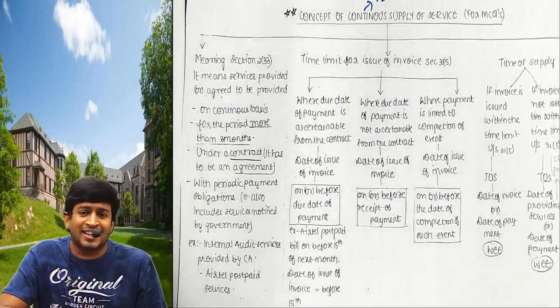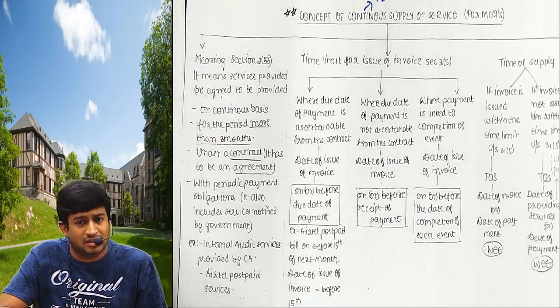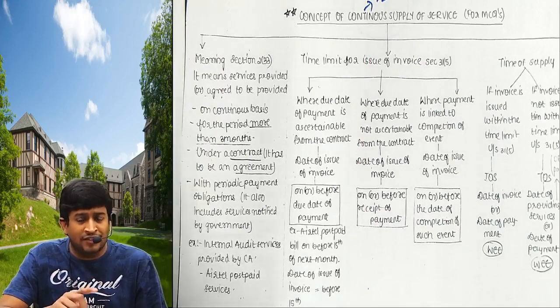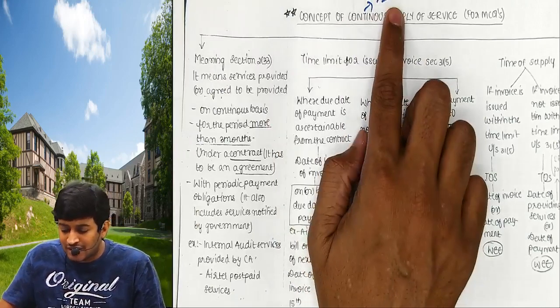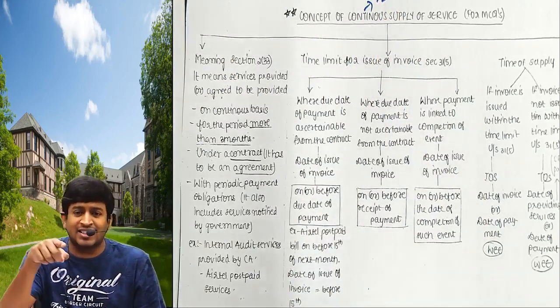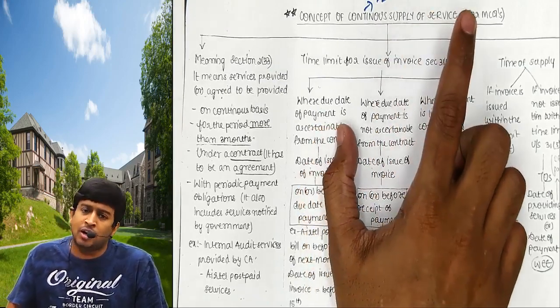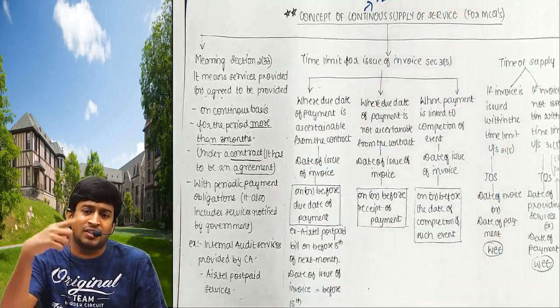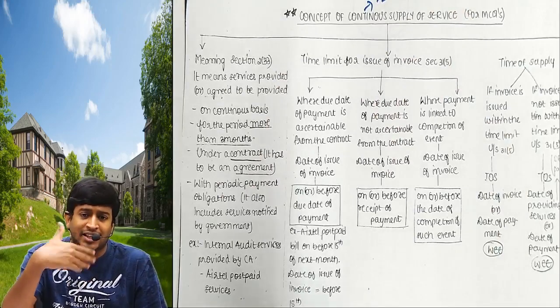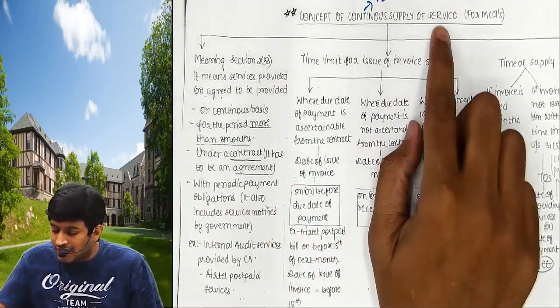That is called they are providing continuous supply. You are appointed as an internal auditor for 12 months. You will give internal audit for the next 12 months. Is it more than 3 months? Then it is said that you are providing continuous supply of service. If you are providing services for more than 3 months continuously, it is called continuous supply of service,